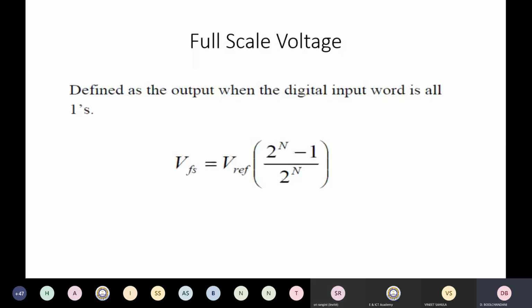This is defined as the output when the digital input word is all 1. So maximum full scale voltage is nothing but V reference multiplied by (2 raised to n minus 1) divided by 2 raised to n. So if you have a multiplier DAC, you can change your V reference, you can have your own full scale voltage.